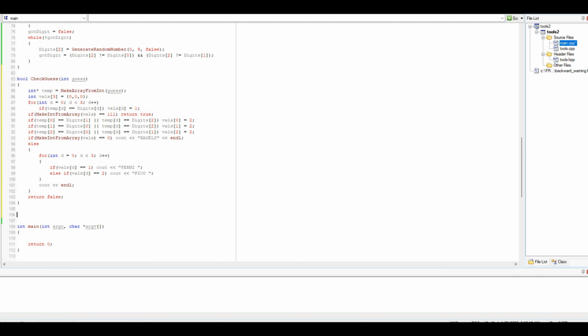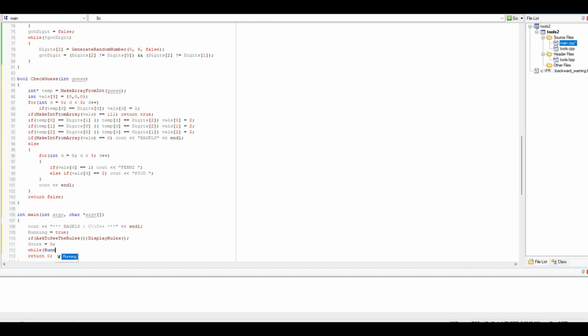Oh, now we're into the main. Okay, so let's bring that guy back up. All right, let's see. First thing we need to do is say count, bagels, C escape, C++, boom, boom, boom, boom, boom, boom. Oops, let's put an endl there. All right, and then set our running to true. If asked to see the rules, then display the rules. Set our score to 0.